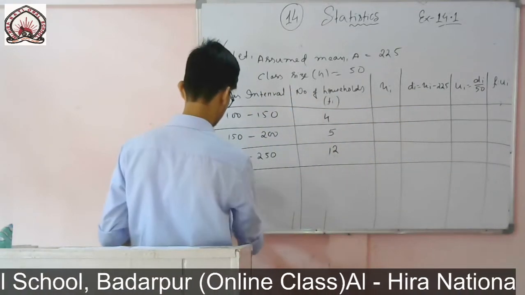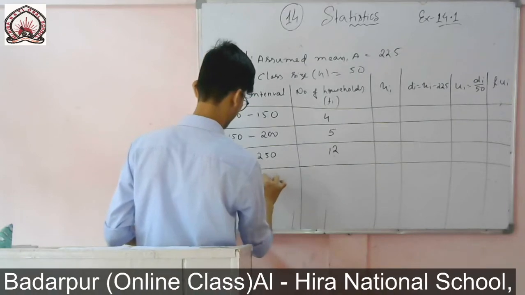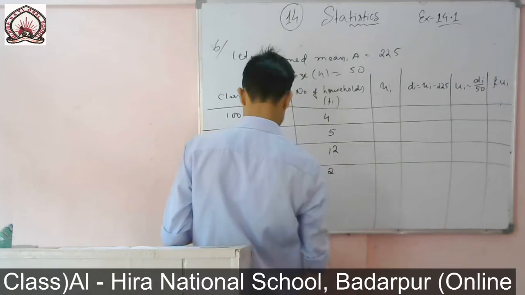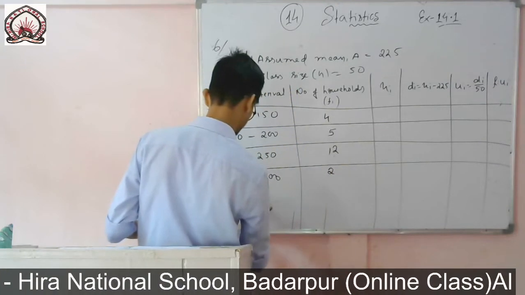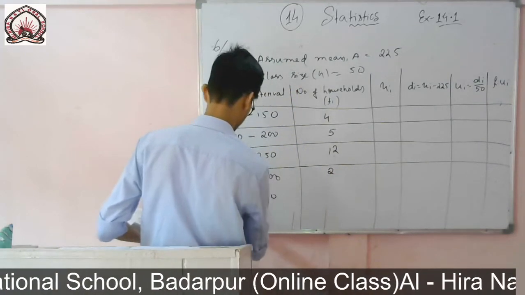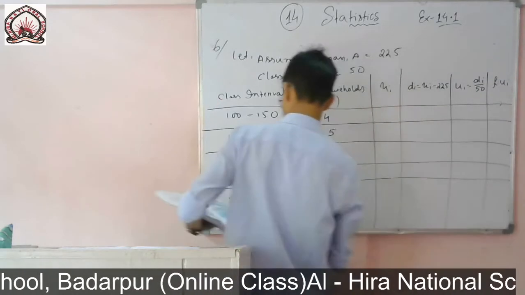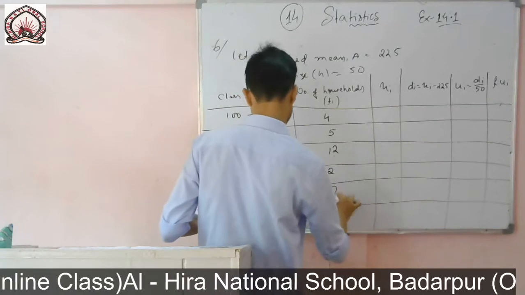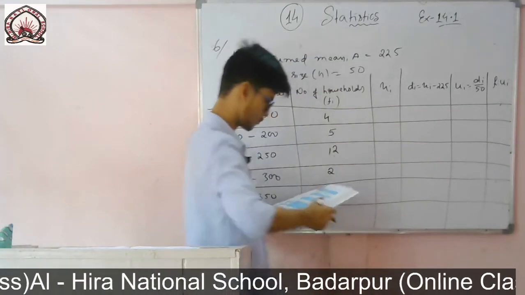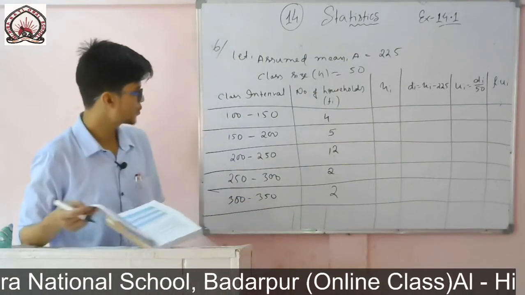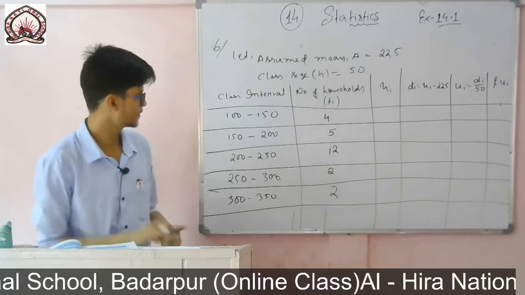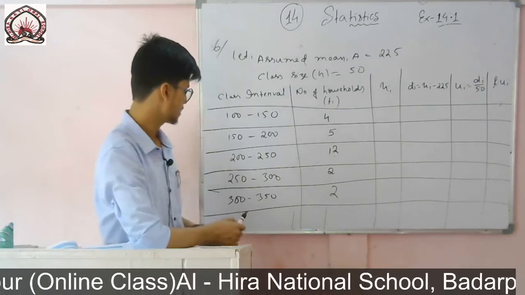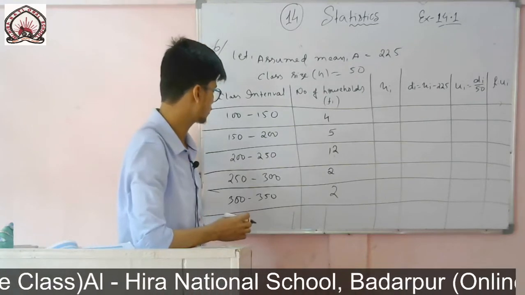Then 250 to 300, which is given 2, and 300 to 350, the value is given 2. So 4, 5, 12, then 2 and 2, with intervals 100 to 150, 150 to 200, 200 to 250, 250 to 300, 300 to 350.